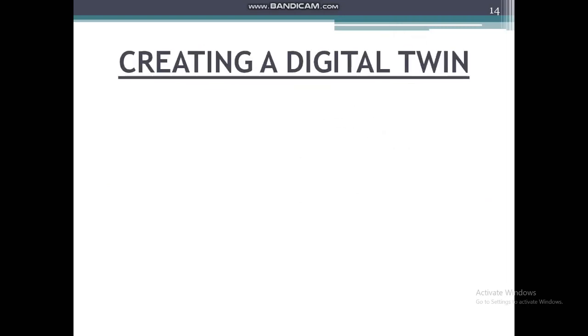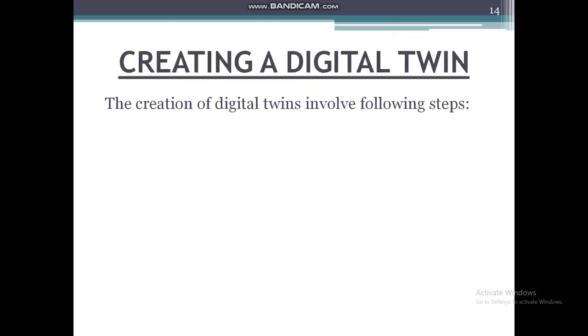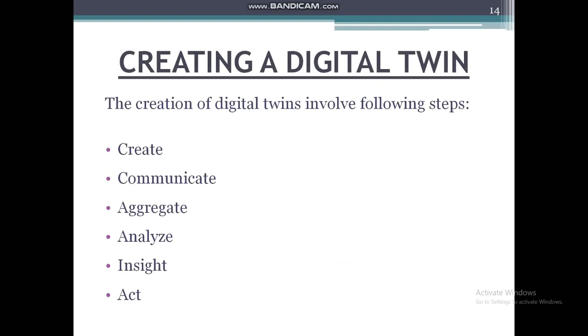Next is creating a digital twin. Creation of a digital twin involves the following steps. First, create. With the help of sensors, inputs are taken in this step. Next, communicate. Network connection is established in this step. Next is aggregate. It supports data ingestion. Analyze. It is used to analyze and visualize the data. Insight. It collects insight from analytics, and these are presented in this stage.